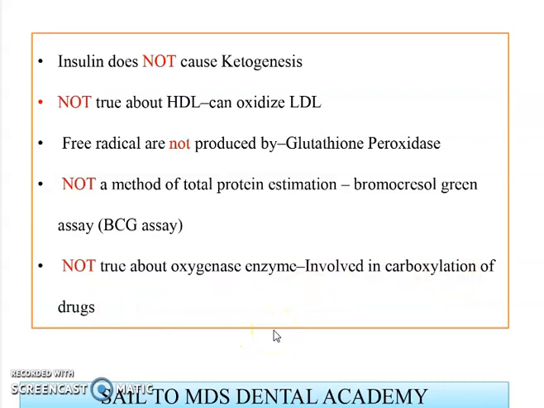So aspirants, these are important one-liners for your biochemistry. Please note all of them, they can be your MCQ questions.